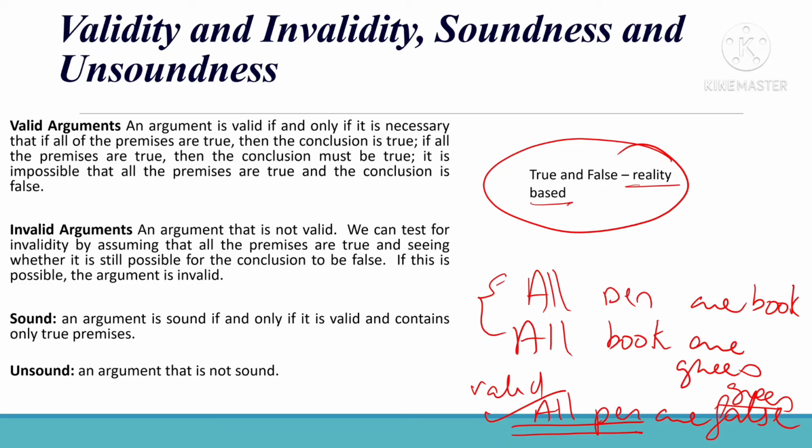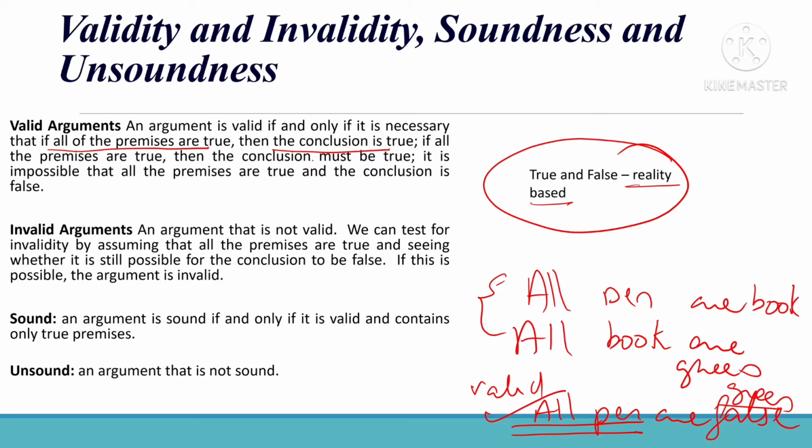Next we'll see the definition of valid arguments. An argument is valid if and only if it is necessary that, if all the premises are true, then the conclusion is true. If all the premises are true, then the conclusion must be true.